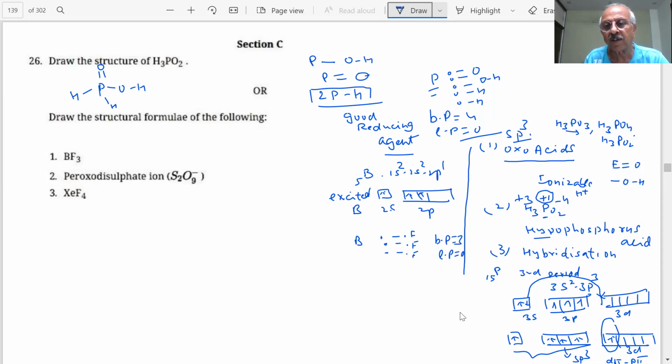Lone pair is 0. Total is 3. What is that? sp2. So what will be the shape, students? How do you draw that? Trigonal planar. sp2 is trigonal planar.